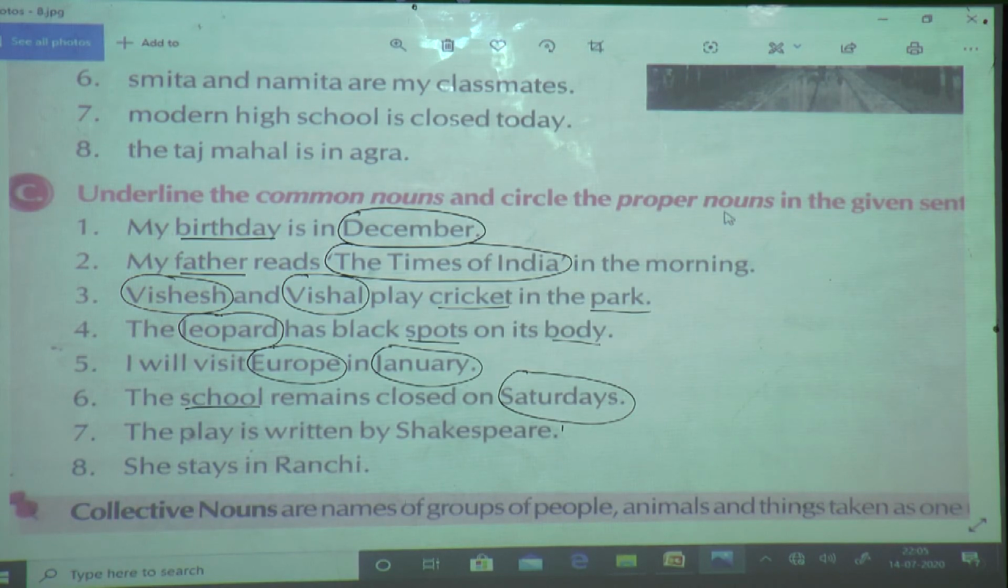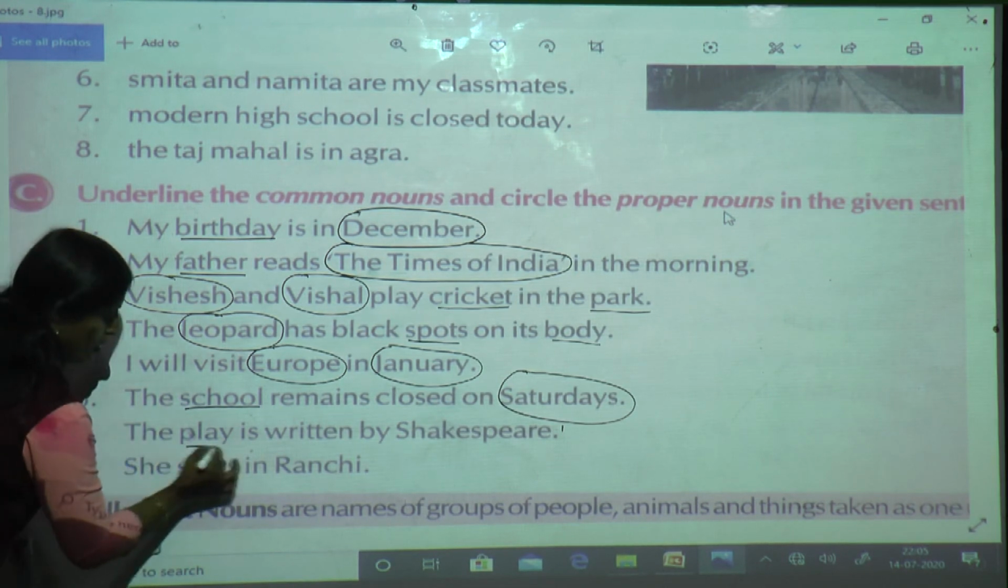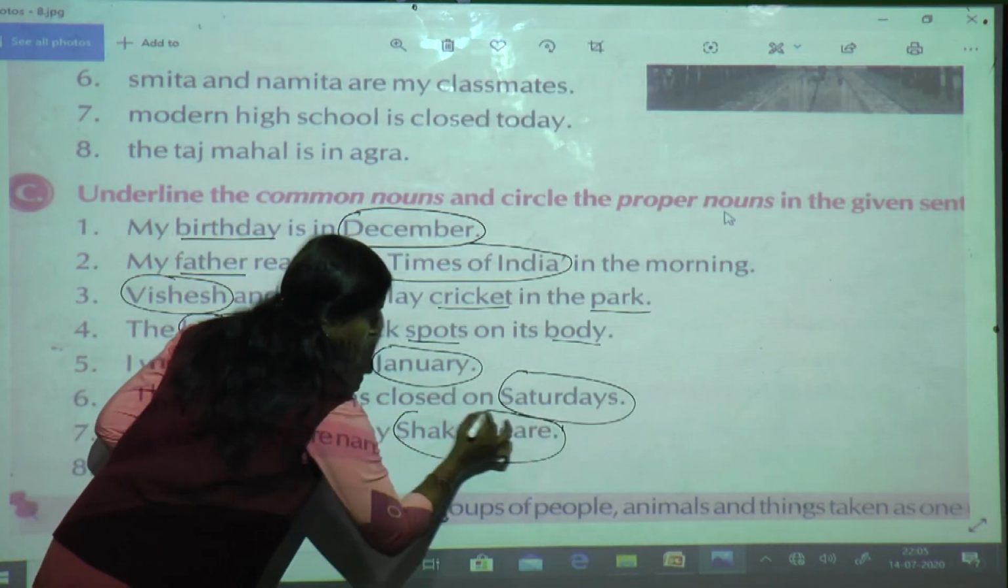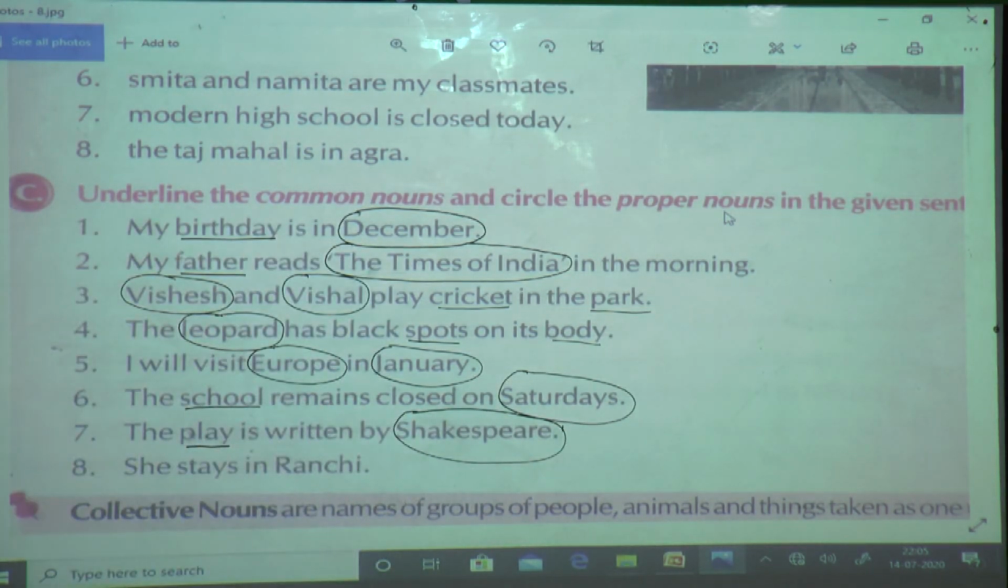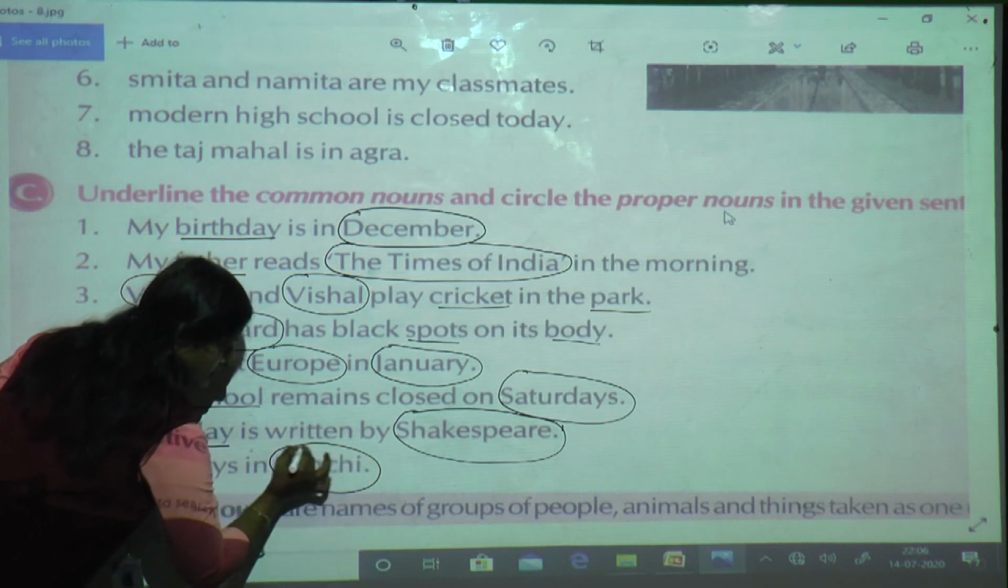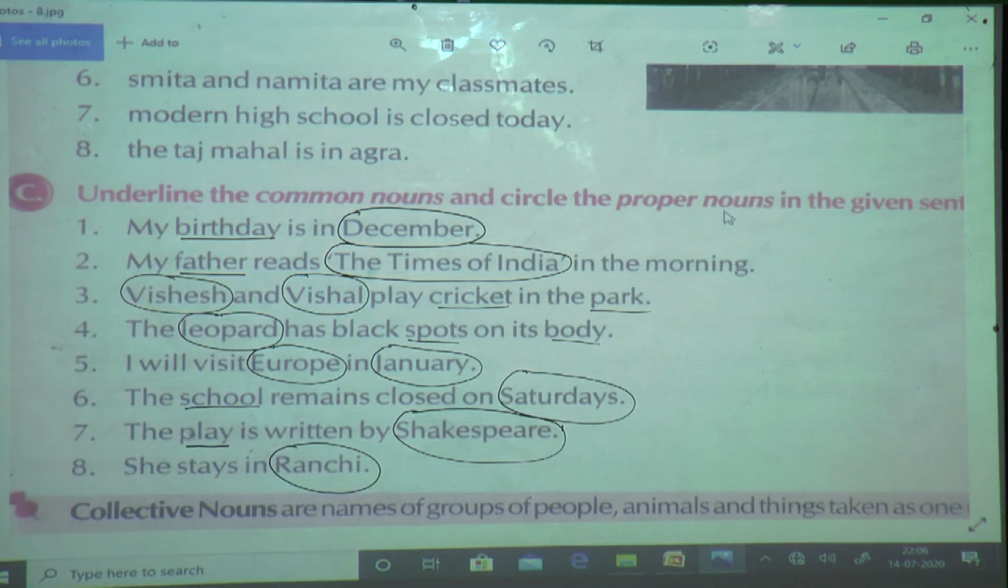Now, the play is written by Shakespeare. So the play is a common noun and Shakespeare, the author's name, is given. So Shakespeare is a proper noun. She stays in Ranchi. So Ranchi is a proper noun given over here. Now we will move on to the next.